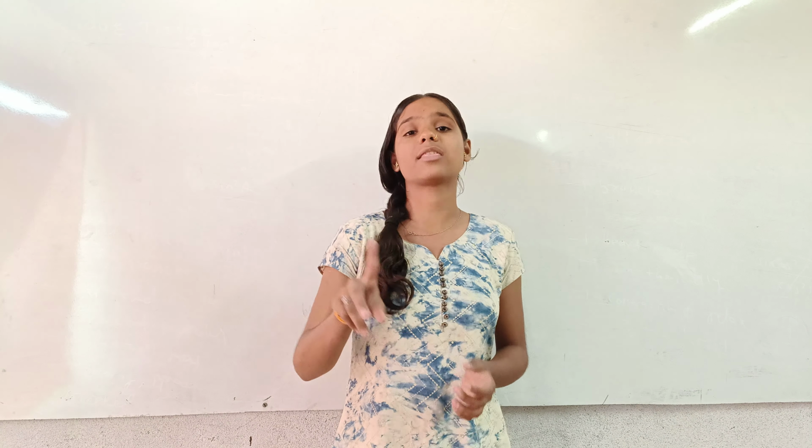Permanent tissue is divided into two parts: simple permanent tissue and complex permanent tissue. Simple permanent tissue has three parts: parenchyma, collenchyma and sclerenchyma. And complex tissue has two parts: xylem and phloem. What is meant by parenchyma? It is living, thin-walled, with intercellular spaces. Location is root, stem, flower and leaves. And the function is support, storage, and vacant space.